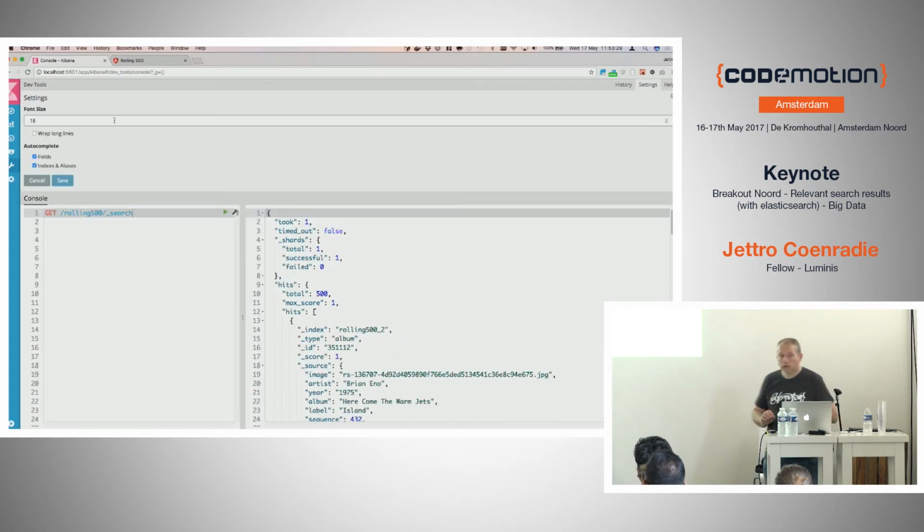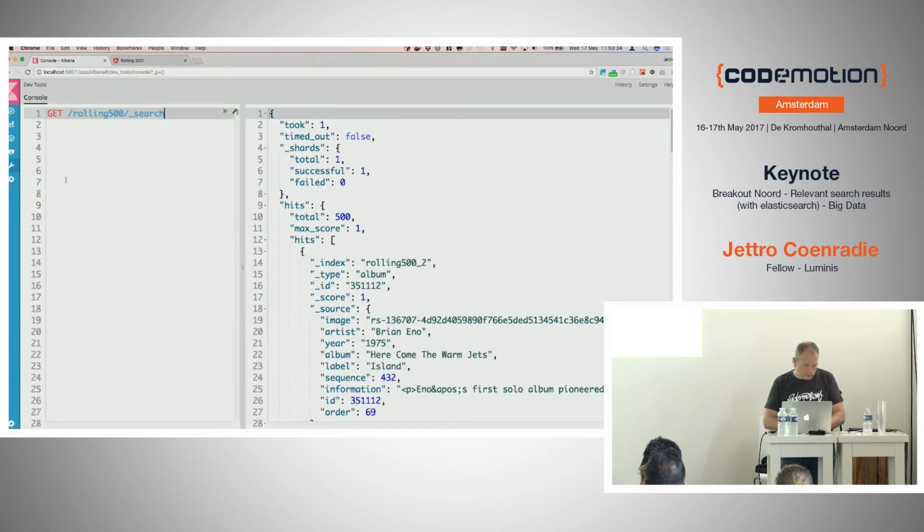Is this viewable in the back? Too small, I think. I'll just put it a little bit bigger. Oh, it's already on 18. 24. Is this better? Yeah? Okay, cool.